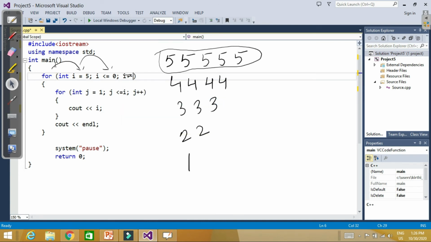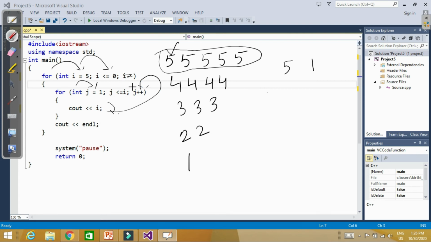Okay, so now for j is equal to 1, j is less than or equal to i, yes, because i is 5 and j is 1, so it will print i, that is 5. Now control goes here, j plus plus, j becomes 2, again it will print 5, until j becomes 5. As soon as j becomes 6, it will exit the loop, come here, and i becomes i minus minus, that is 4. Now the inner loop will run 4 times, then 3 times, then 2 times, then 1 time.